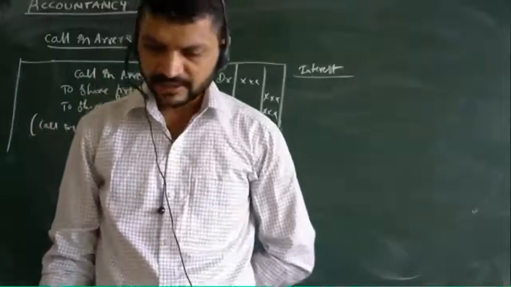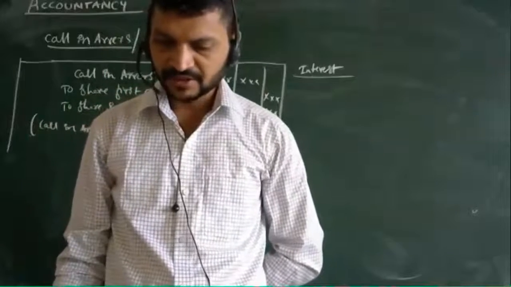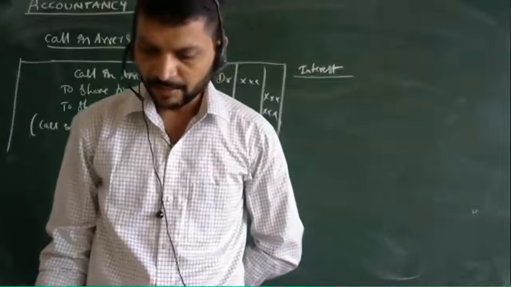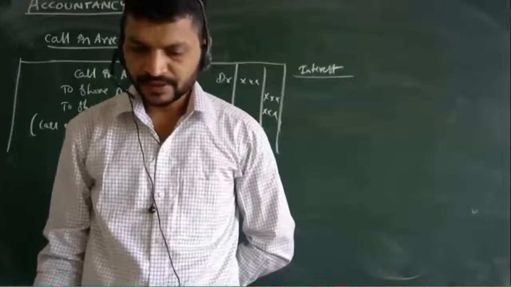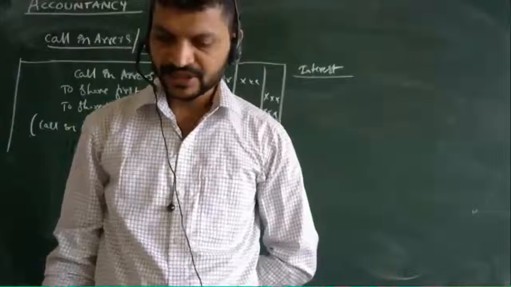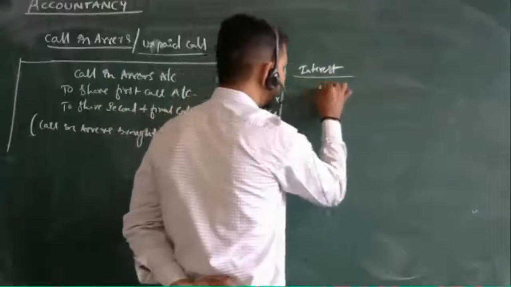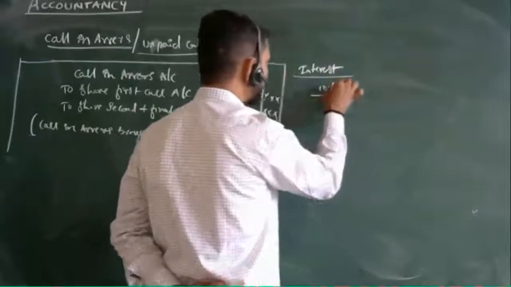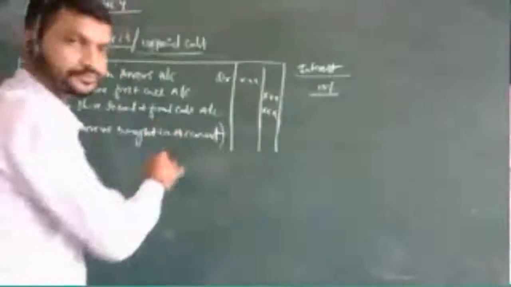If the articles are silent, the rules of Table F shall be applicable, which states that the interest rate should not exceed 10%. Up to 10% you can charge them.